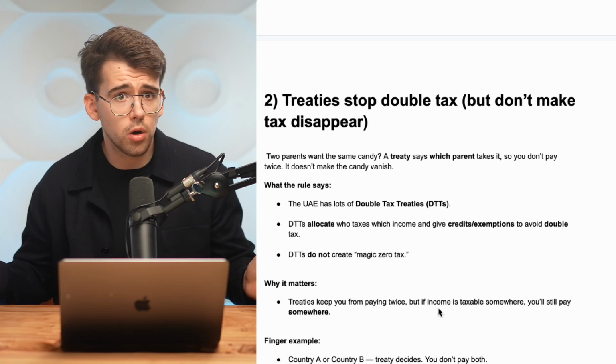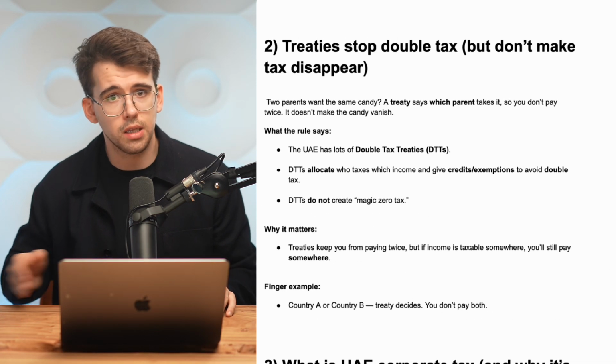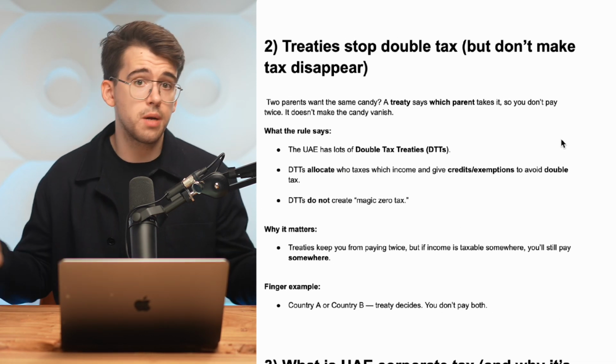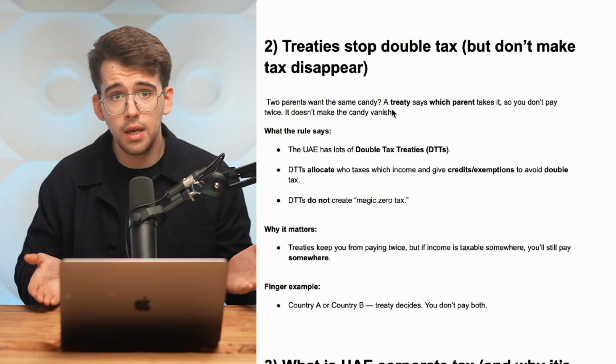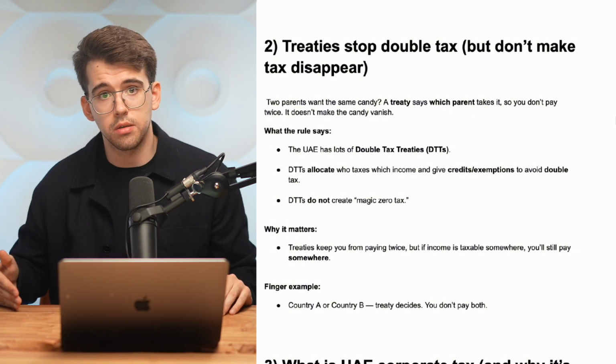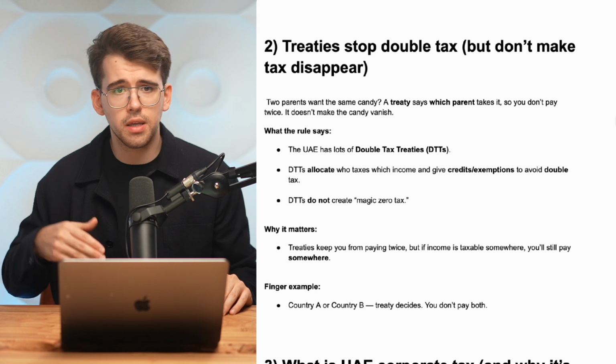The second thing you need to know is that treaties stop double tax, but don't make tax disappear. For example, two parents want the same candy, right? A treaty says which parent takes it, so you don't pay twice. It doesn't make the candy vanish.